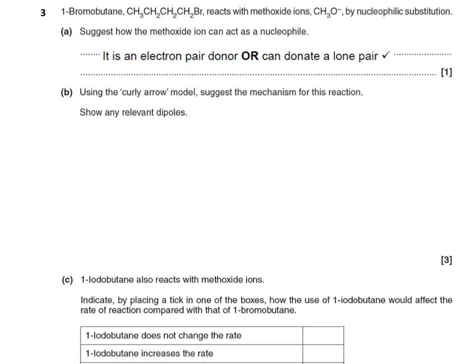Question 3a is a straightforward definition of what a nucleophile is, which is an electron pair donor, plain and simple, the easiest and the best way to answer any question regarding the definition of a nucleophile.